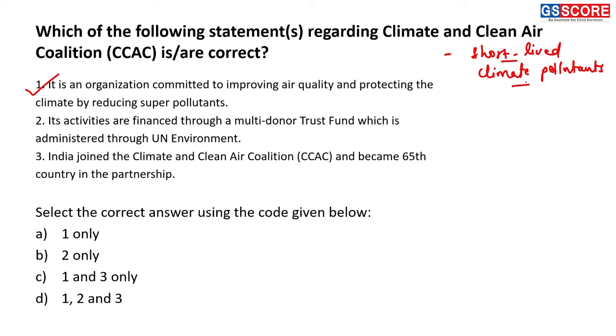And these short-lived climate pollutants are also called super pollutants. And that's why first statement is a correct statement. By reducing their amount, it is trying to improve air quality.